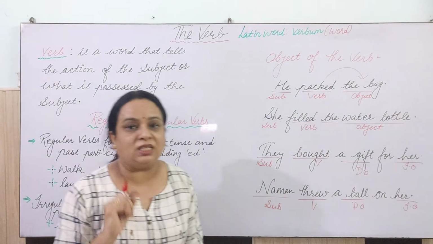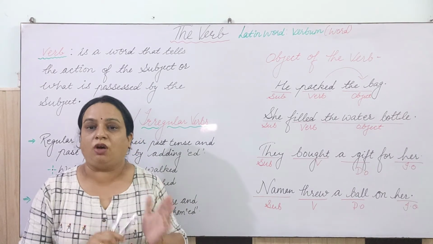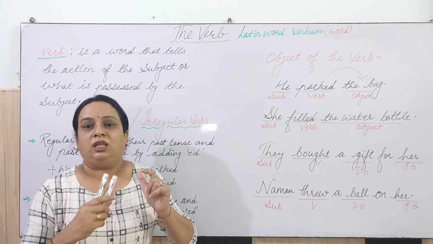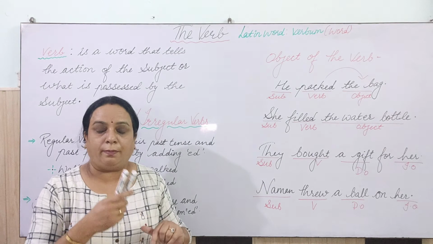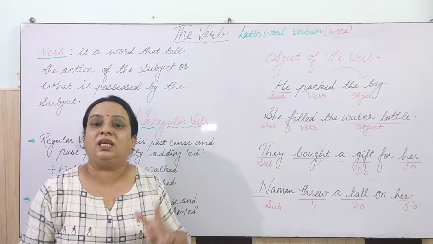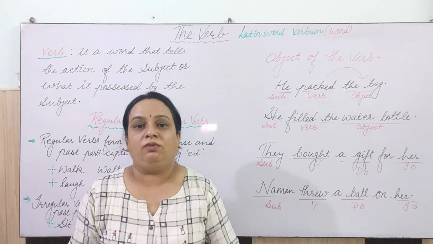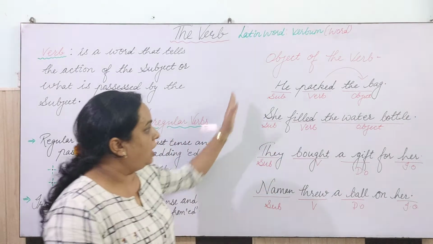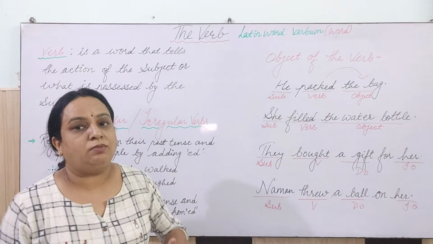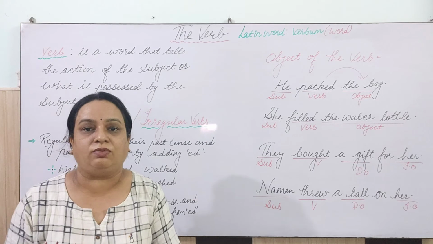But it is not necessary that the receiver who is getting the thing is always a person, right? It may differ. That's why I always say that the receiver who is getting the thing is the indirect object, and the thing which he is receiving will work as the direct object. So I hope you understood these objects of the verb. Once again, the position of the object is always just after the verb.